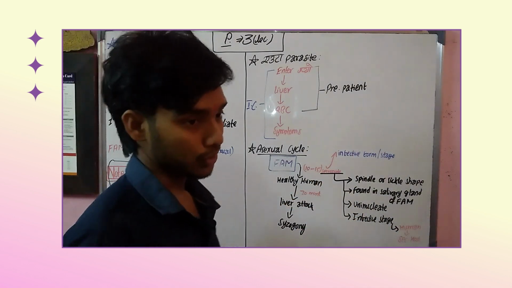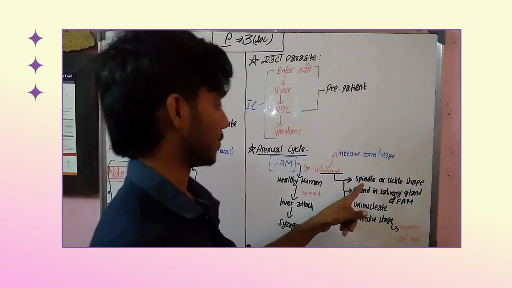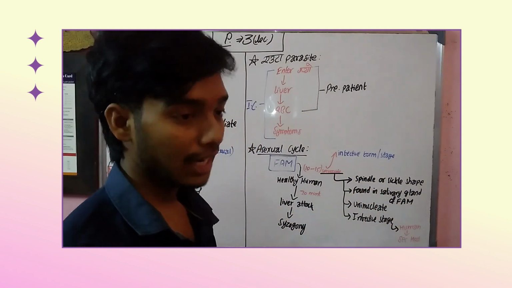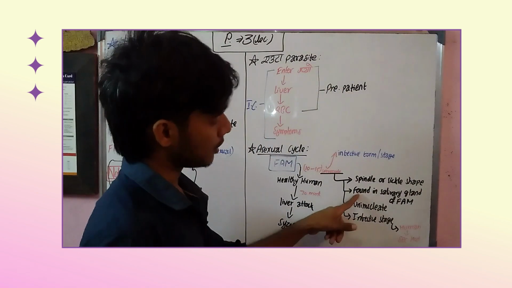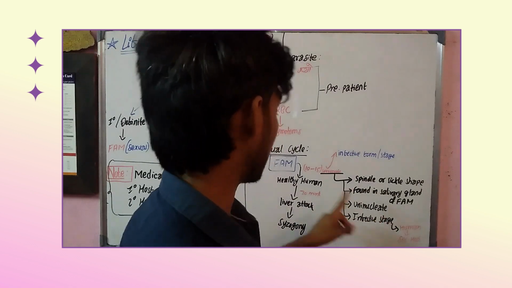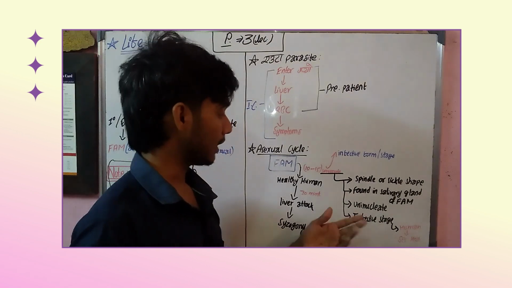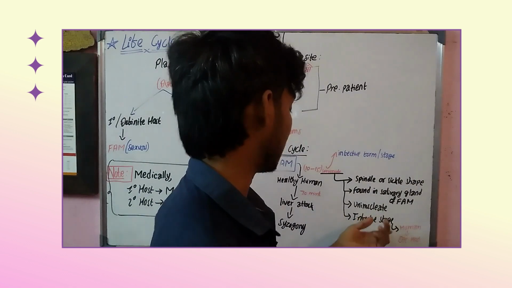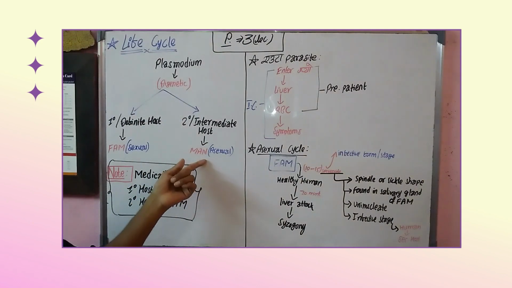So what are sporozoites like? Sporozoites are spindle or sickle shaped, right? Obviously. Likewise, they are found in the salivary gland of the female Anopheles mosquito. I hope you all are getting the point. It is found in the salivary gland of the female mosquito. You can say they are uninucleate. And what is its infective stage? As we read, the infective stage is the human, definitely, right? Definitely the infective stage is human, right? That is the secondary host, the human, the secondary host.